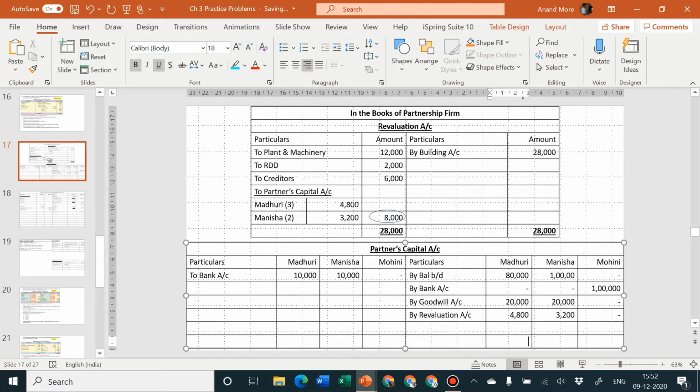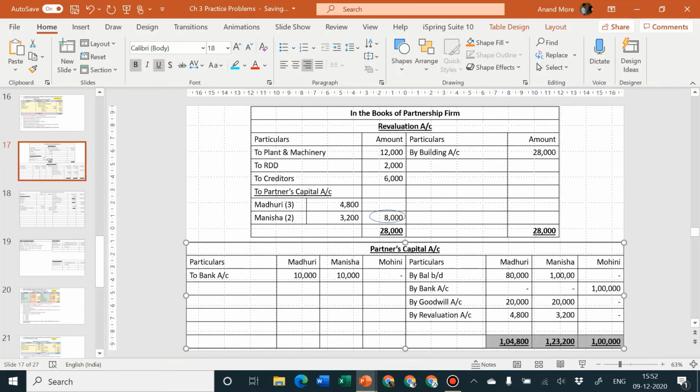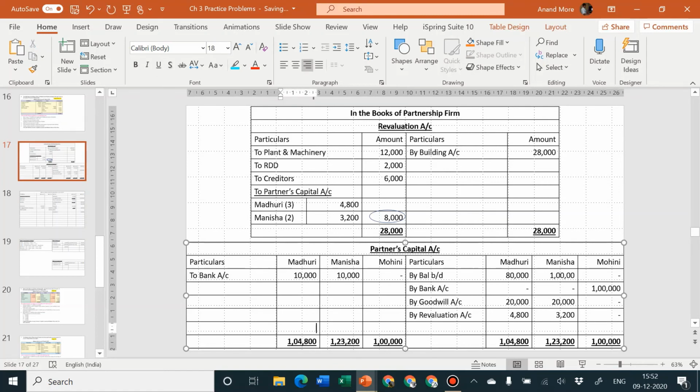Let us now close the partners' capital account, find out the balancing figure and transfer it to the balance sheet. So 80 plus 20 is equal to 1 lakh plus 400, matlab 1 lakh 04,800. 1 lakh plus 20 plus 3,200 means 1 lakh 23,200 and 1 lakh. Okay. Let us find out a balancing figure. Balancing figures are 94,800, and then 1 lakh 13,200 and 1 lakh.